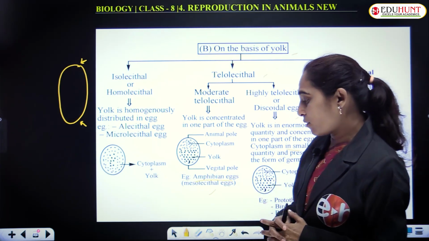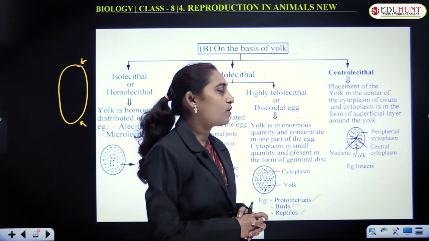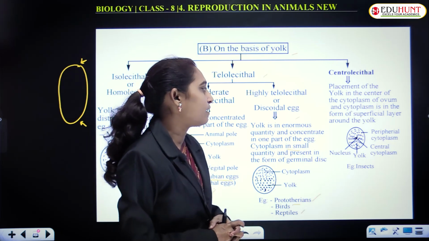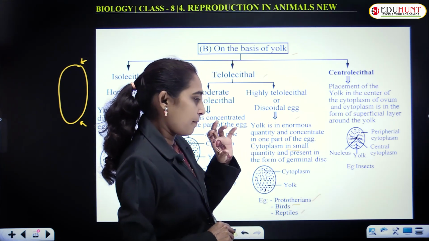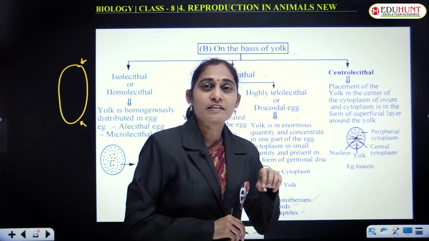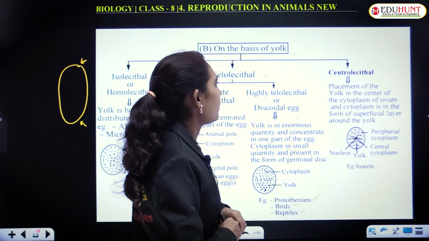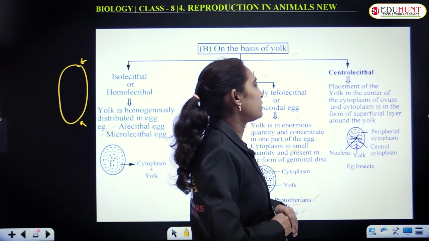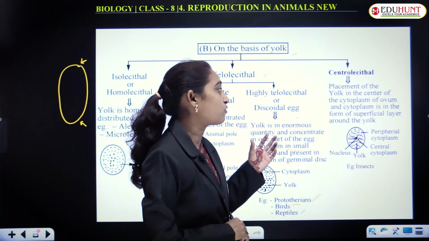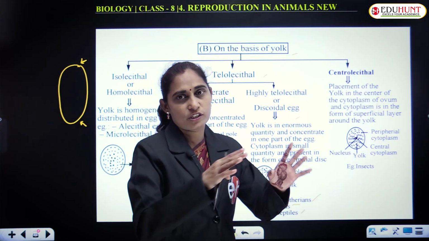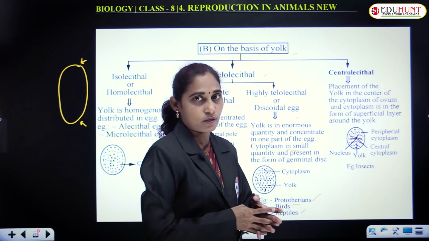And then centrolecithal eggs. As the name itself indicates, the yolk is concentrated at the center of the egg. The yolk is placed in the center of the egg, and the cytoplasm is in the form of a superficial layer that surrounds the yolk.